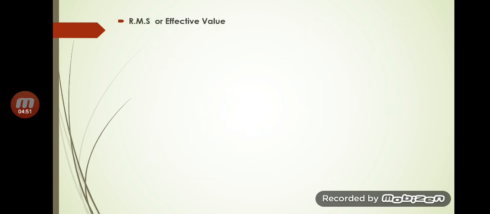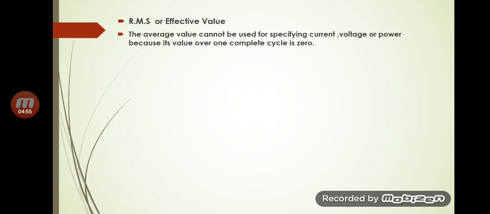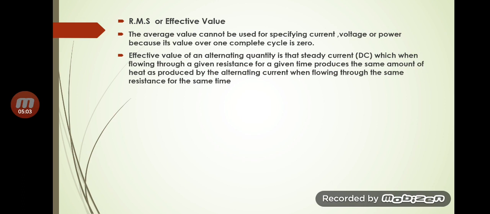Next is RMS or effective value. The average value cannot be used for specifying current, voltage or power because we have seen that its value over one complete cycle is 0. So we are introducing another value that is known as effective or RMS value.